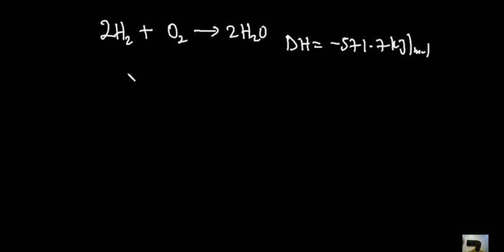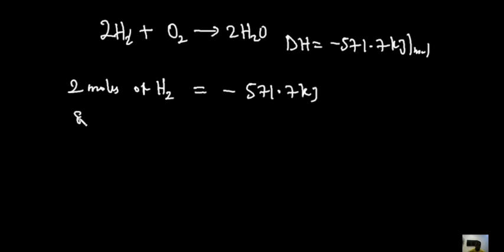Now note, if 2 moles of hydrogen produces minus 571.7 kilojoules, the question now says 8 grams of hydrogen will now produce what heat? And that's that basically. Remember, enthalpy change is the heat given off or the heat absorbed. So what do we need to do?